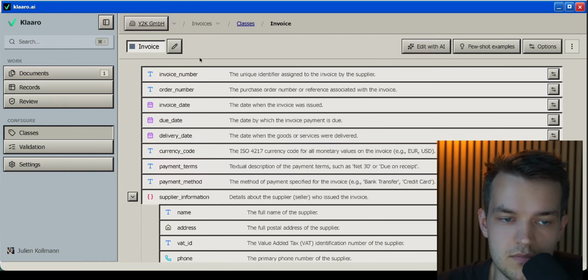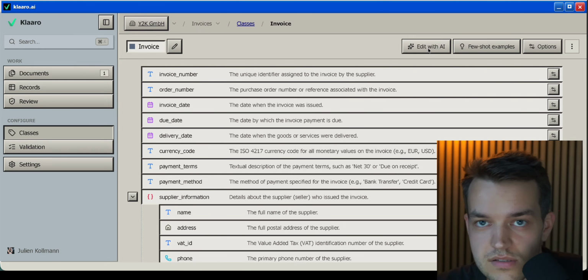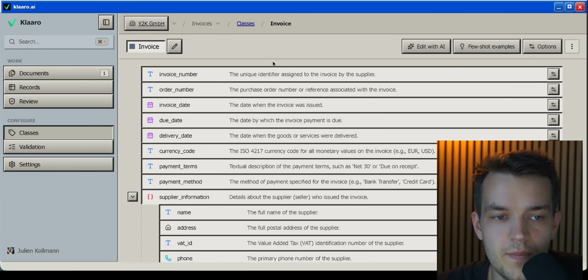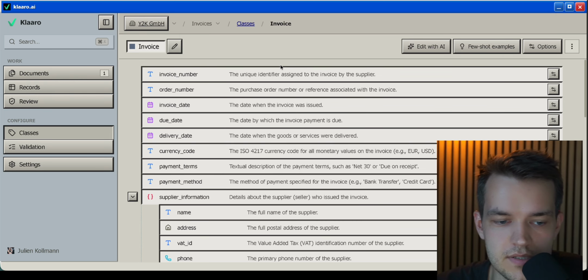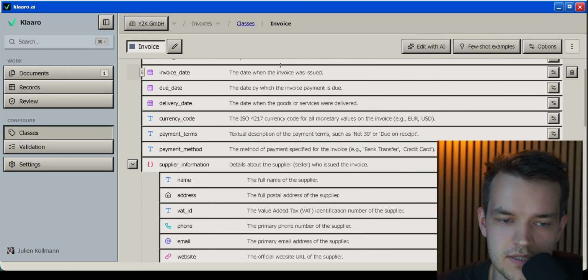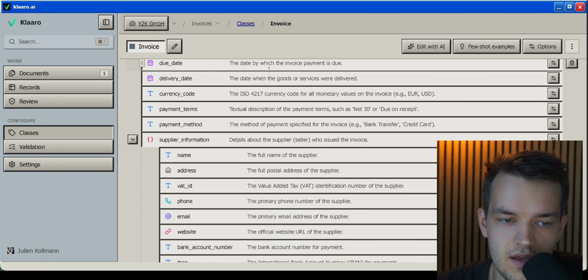If you go into the edit mode, it's pretty sick. You could use AI to edit it, because I don't like doing things manually. But if I use AI to edit it, then I don't have anything to show in the video, so I'm gonna edit manually like it's the 2000s again. I could rename the class, basic stuff. But also here we have actually a really cool schema editor.